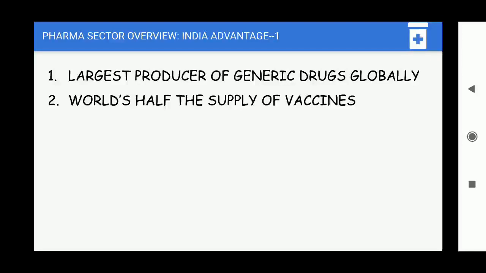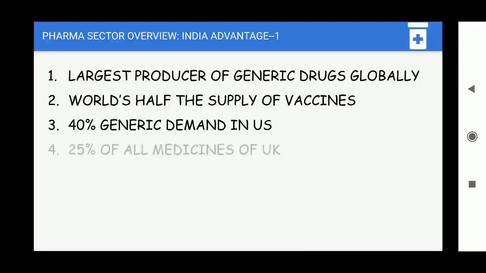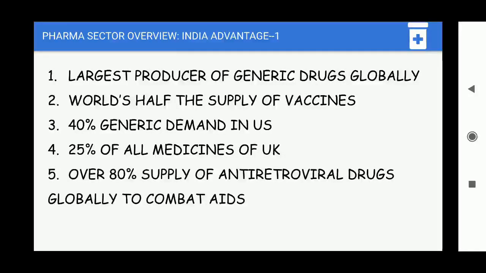You have heard the name of Serum Institute, and there are many other companies making vaccines in bulk. Almost all the countries elsewhere in the world are dependent upon India for their supply of vaccines. 40% of generic demand in the US is met by Indian pharma. 25% of all medicines in the UK are again met by our pharmaceutical companies. And almost 80% of the antiretroviral drugs globally to combat AIDS are supplied by India.